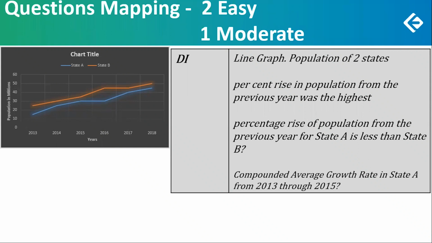The third was a little moderate: compounded average growth, CAGR, in state A from 2013 to 2015. Of course, it's just for 2 years, not for 3 years, so there would be a square root to be done. If somebody is afraid of roots and thinks they'll not be able to solve this, that could have been frightening, but not very difficult, moderate. So 2 easy and 1 moderate question here from the line graph.